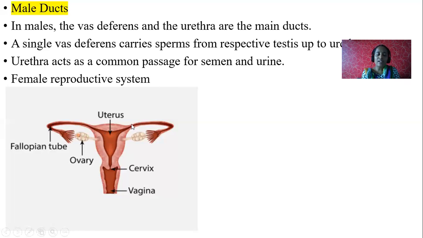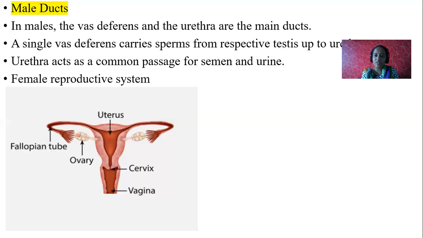When the egg is not fertilized, there is no use of this endometrium. Actually, endometrium acts as a bed, or it provides nourishment as well as a path. It helps for the attachment of the fetus to the uterus. So there is no use now. There is no use of endometrium. That is why this endometrium will shed off. It will cut off.